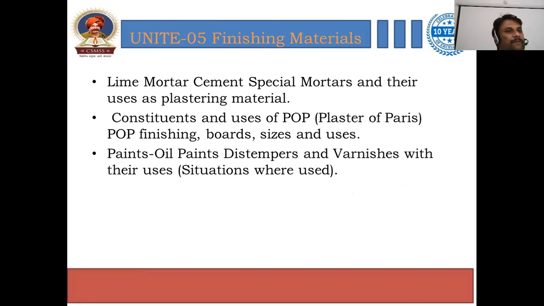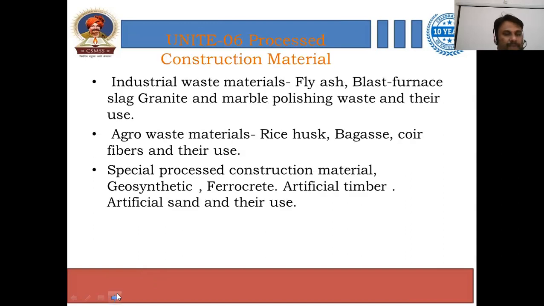Then the fifth chapter will be finishing material, in which we study lime mortar or the types of mortar, then cement mortar, constituents and uses of POP, and oil paints. We have to study this major part in the fifth unit, and the last unit will be processed construction material, in which we have to study the processed material which we use on the construction site.